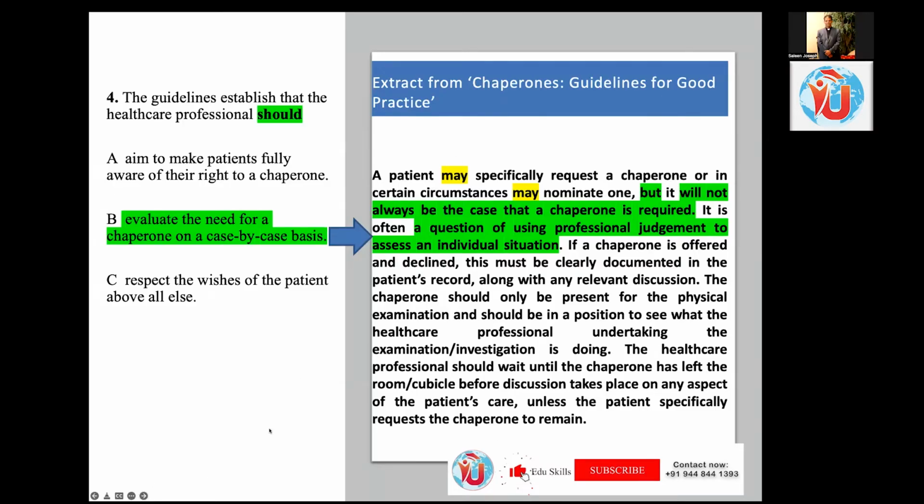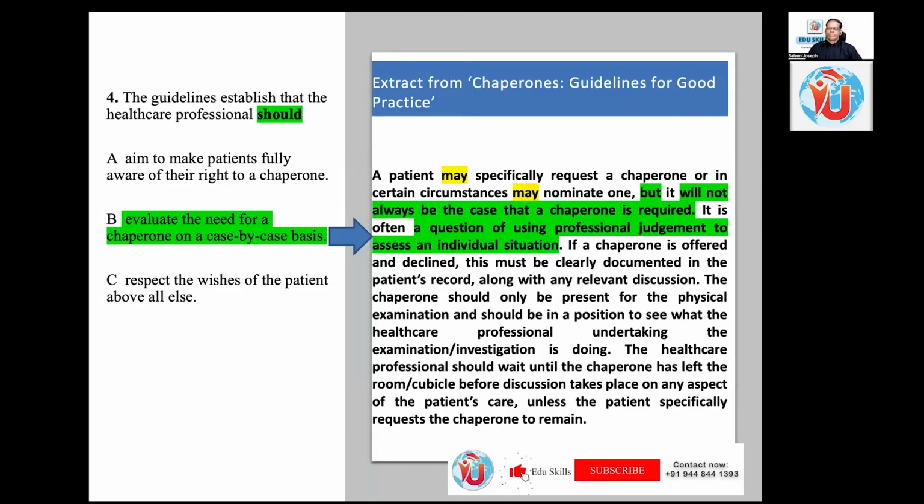A patient may specifically request a chaperone, or in certain circumstances may nominate one, but it will not always be the case that a chaperone is required. It is often a question of using professional judgment to assess an individual situation. If a chaperone is offered and declined, this must be clearly documented in the patient's record along with any relevant discussion.